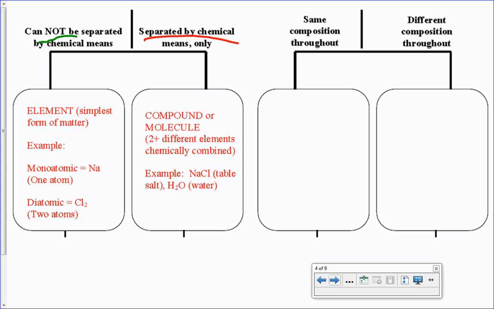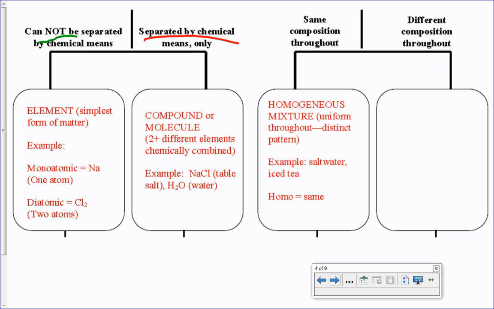Now, certain forms cannot be separated by physical means, but can be separated by chemical means. We call that a compound. A compound or a molecule is two different elements put together. We see this all the time in everyday life. NaCl, table salt, H2O, water. These are the things we come into contact with a lot. We can break these things down by chemical means. We might even learn how to break some of those down.